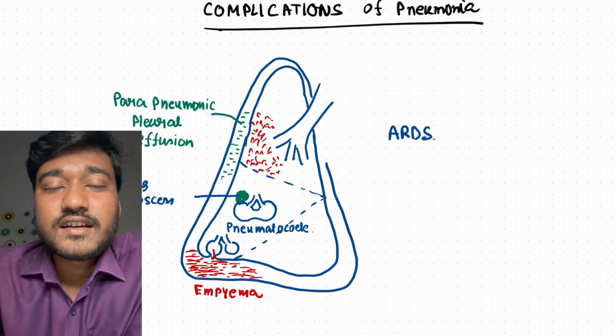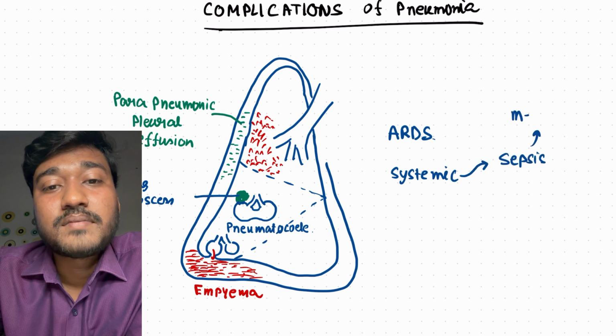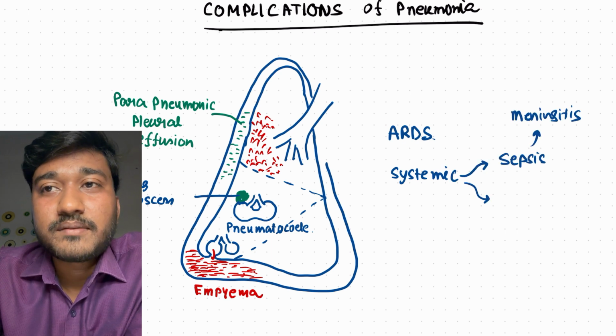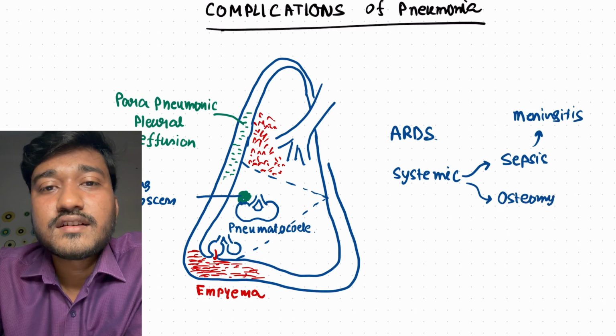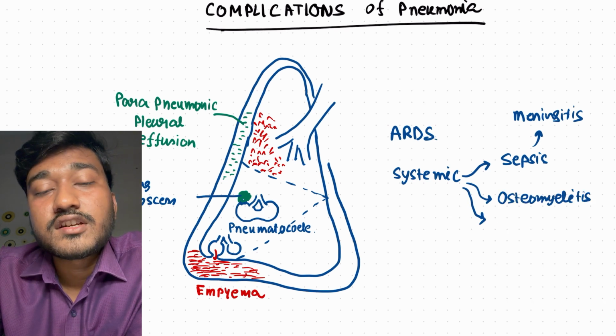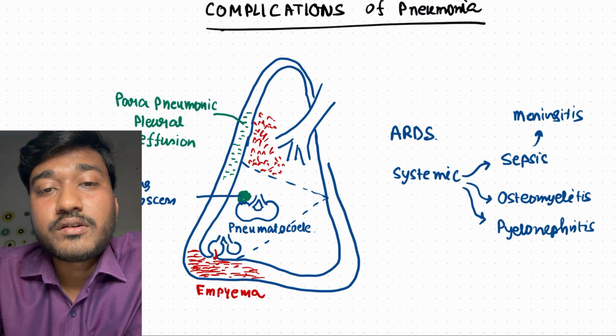We can have a few other complications as well, systemic complications. Let's say the bacteria escape from the lung into the blood vessel, that is, it enters into the blood vessel. It can obviously cause sepsis followed by meningitis, or from the blood circulation it can go to your bone causing osteomyelitis, could be pyelonephritis, or it can cause ARDS, acute respiratory distress syndrome. Okay, thank you.